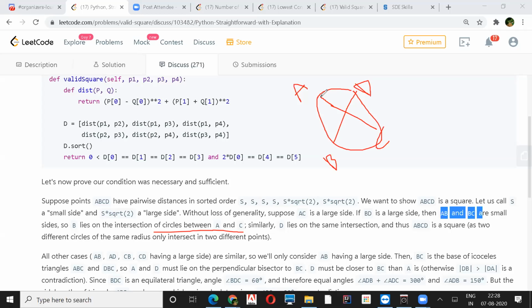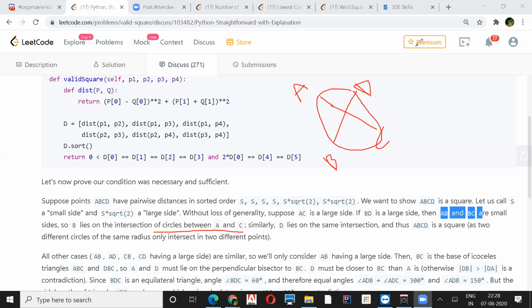then he's saying A, B and B, C are going to be smaller because they are the sides. That is clear. But about the intersection, the way he's explaining it might be slightly more advanced, but this explains that it is a square. And B therefore lies... when you look at the return value, he's saying it has to be greater than 0. All these values have to be greater than 0.